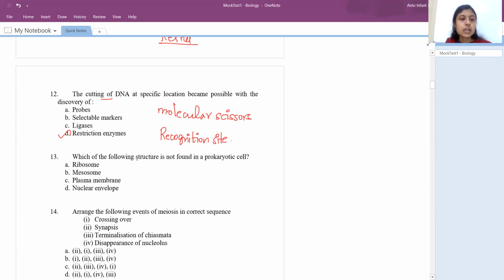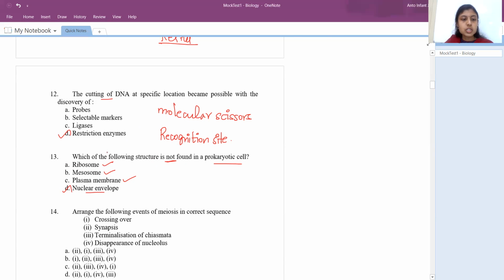So the 13th one, which of the following structures is not found in a prokaryotic cell? Always remember, prokaryotic cells are those which don't have membrane bound organelles. So wherever you see some kind of membrane, that won't be present in the prokaryotic cell. In that case, the answer is nuclear envelope. Obviously, they will have ribosomes, mesosomes, plasma membrane, but they have a nucleoid, not a nuclear envelope or nuclear membrane.